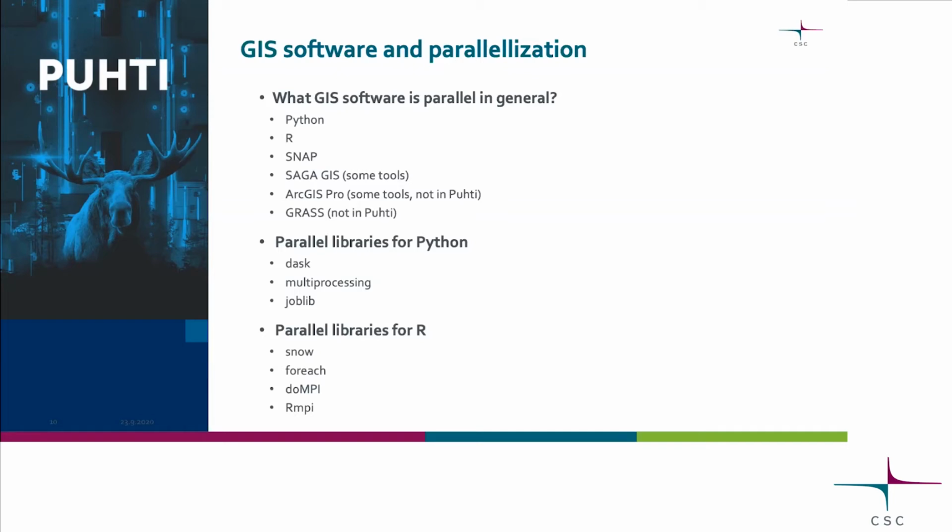And Python and R have these parallel libraries that can be used to actually make the computation parallel. These are just maybe the most popular and the simplest. We have example scripts for these as well, so you don't have to figure them all out by yourself.